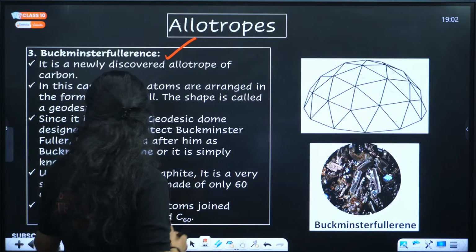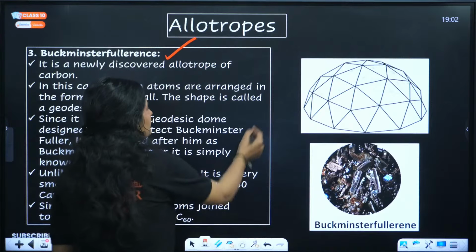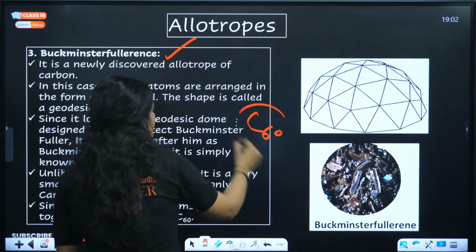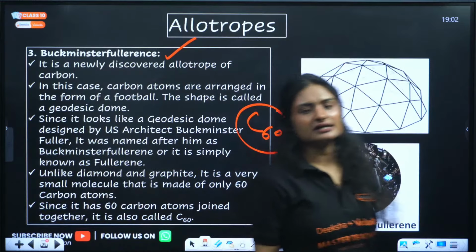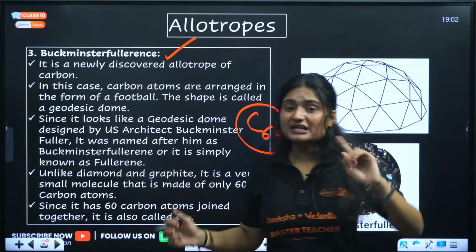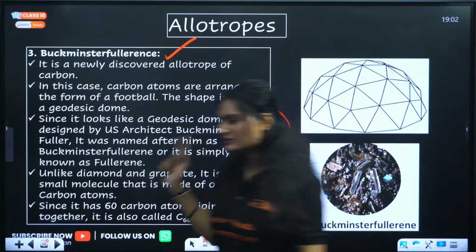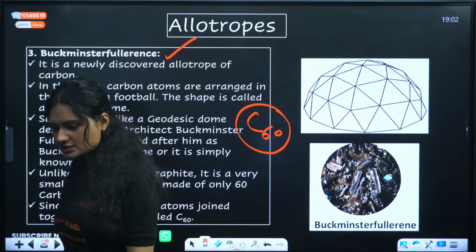Okay. Now what is the formula? C60. It has 60 carbon atoms. Okay. That is all. This is what is required. Nothing else is required from this one. From graphite and diamond, questions might come. This one is very easy and not many questions are asked.